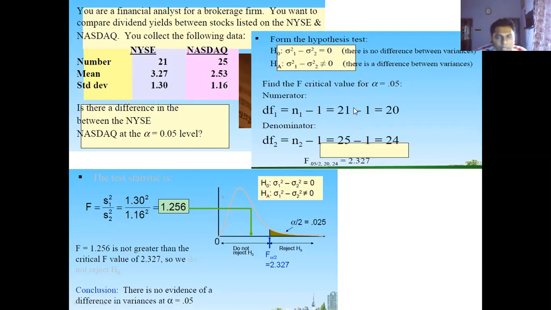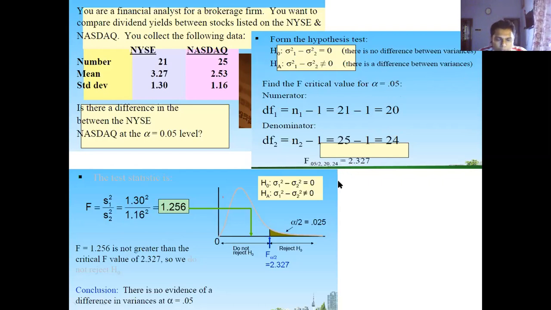So your degrees of freedom is 21 minus 1, which is 20. And your denominator degrees of freedom is n2 minus 1. So 25 minus 1 is equal to 24, and it is represented in this way.